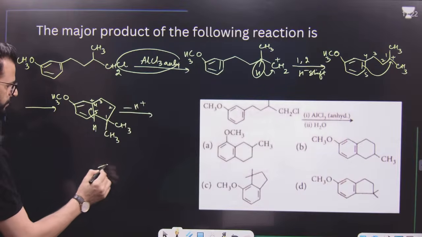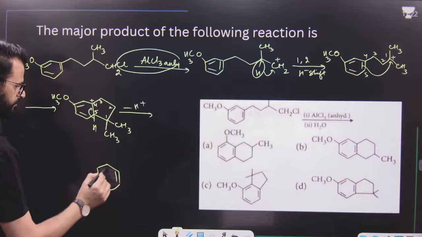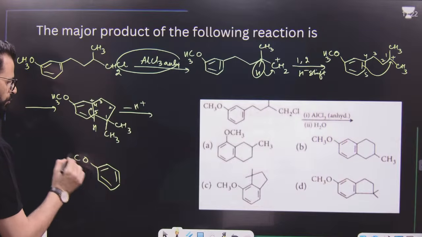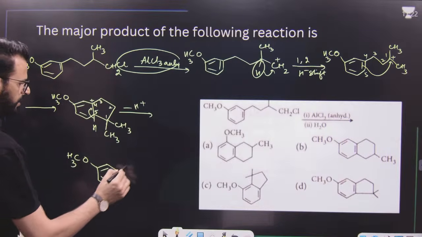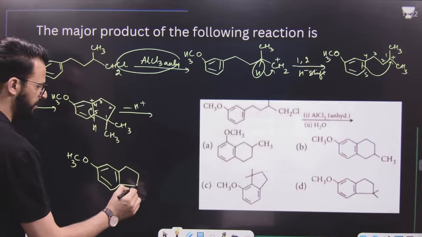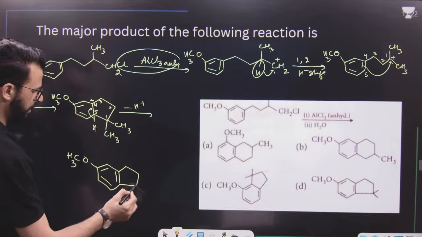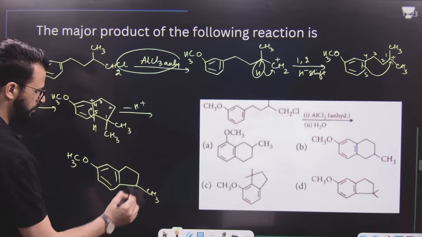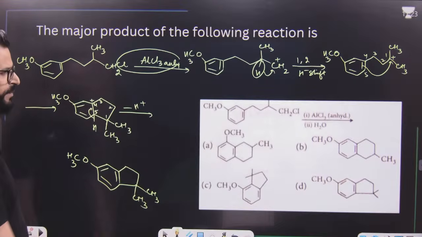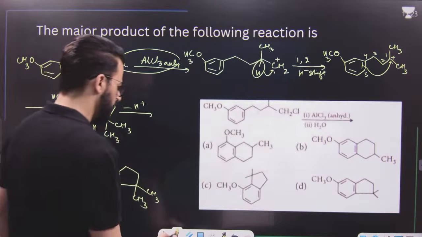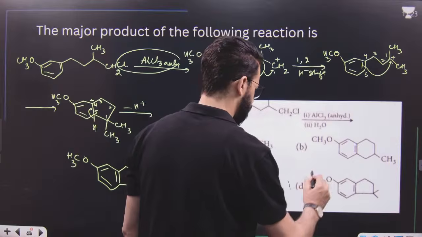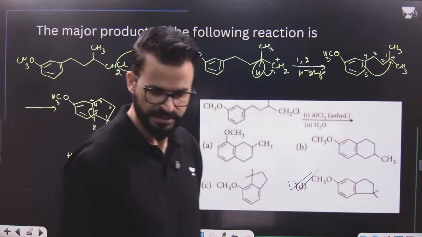And we will get a structure like this: OCH3 over here, and here it will be a 5-membered ring, and to this 5-membered ring there are 2 methyl groups over here. So this will be the product. That means option number D is the right answer.